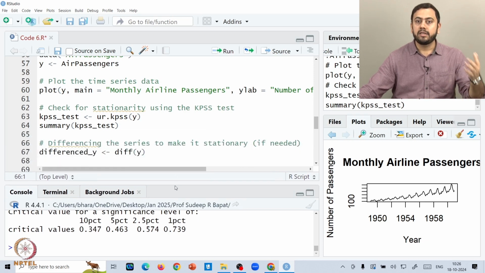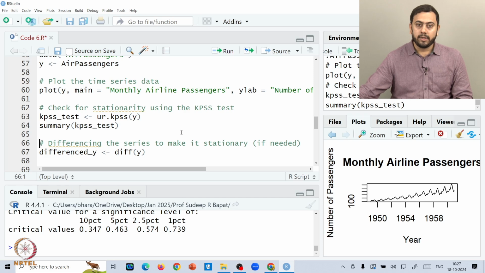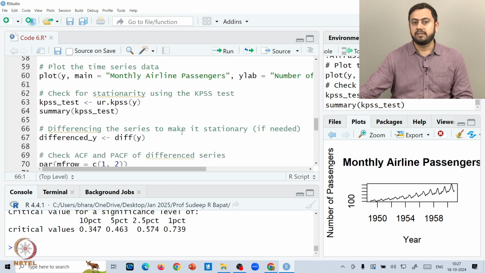And then you go with the alternative, and the alternative hypothesis under the KPSS test is that the series is not stationary, right? So the null hypothesis is that the series is stationary, and the alternative is that the series is not stationary. So if you are able to reject the null, then it means that the underlying series is not stationary to start with, all right? Okay, then how do you handle it? So the next thing is you difference the series. If something is not stationary, the very first thing you should do is apply some differencing.